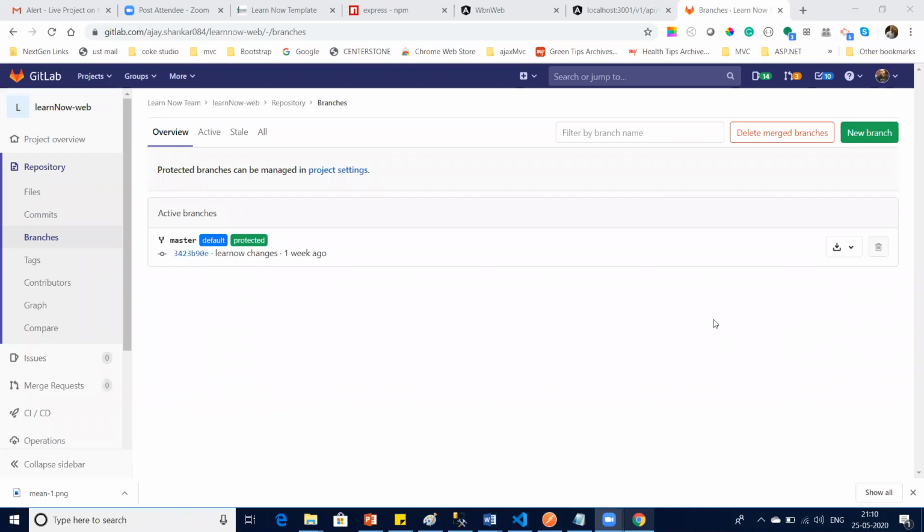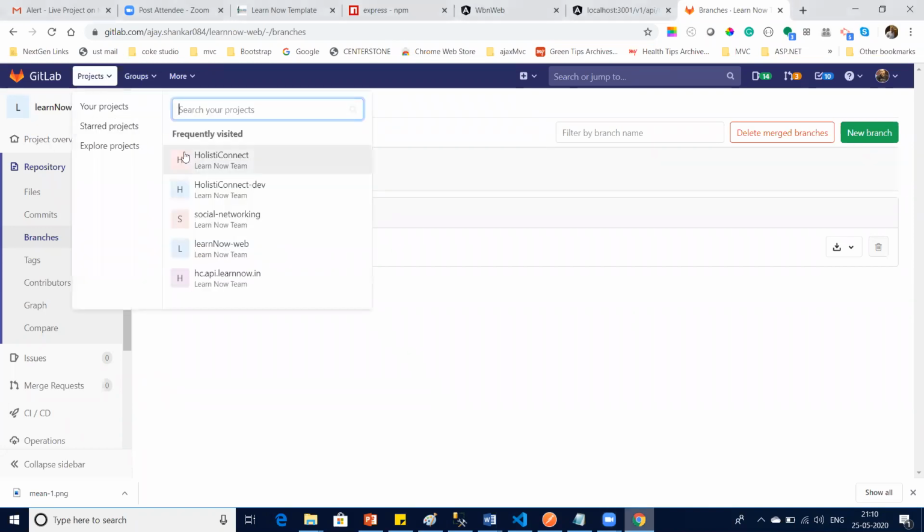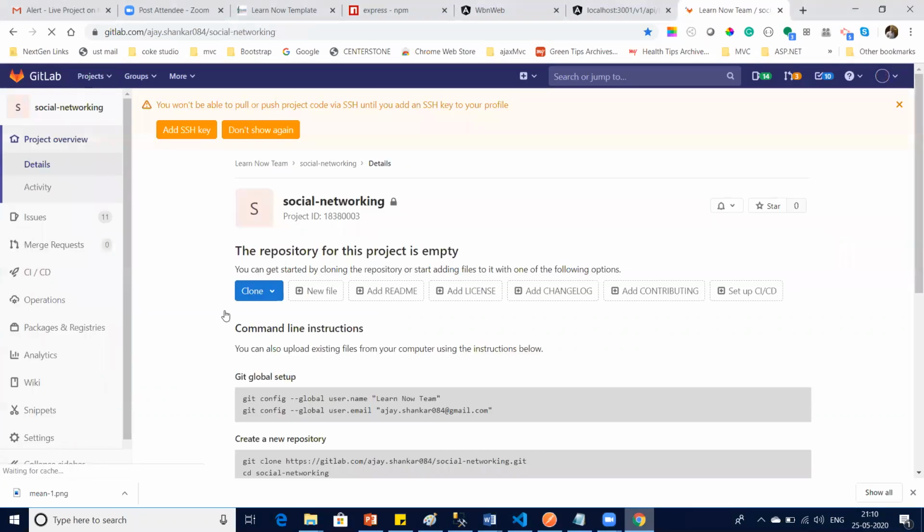Pranshu is saying his connection was disturbed for the first 5 minutes. No, nothing has been done, Pranshu. We were just discussing that we need to create branches. We need to create our own branch, correct? In the social networking project, we must not be working on the master. We should be working on our own branches basically. So you need to create your own branch.